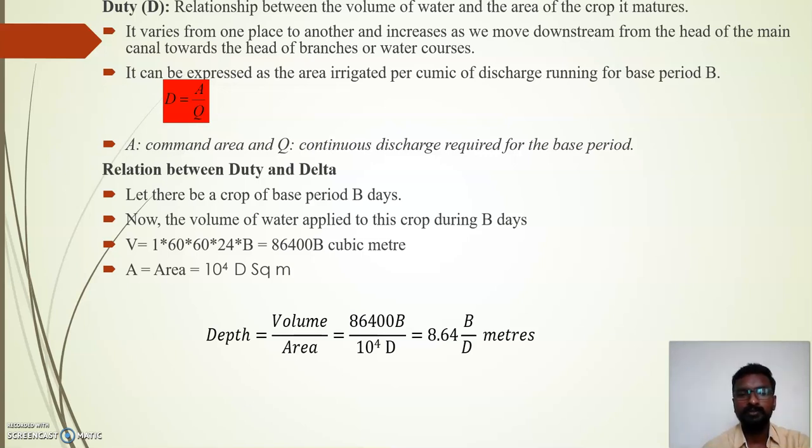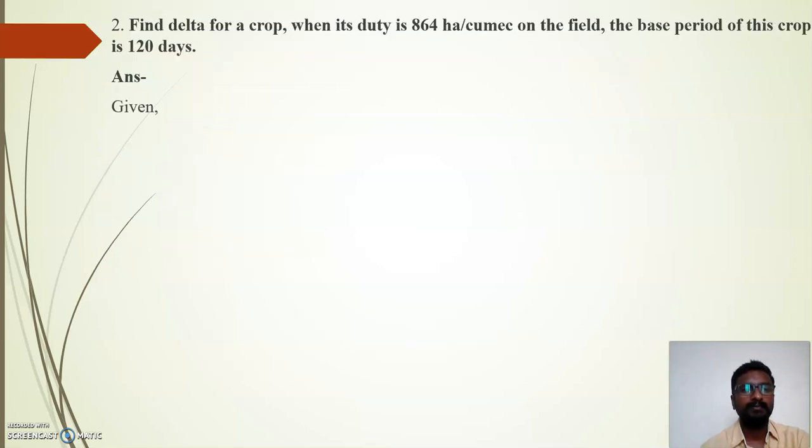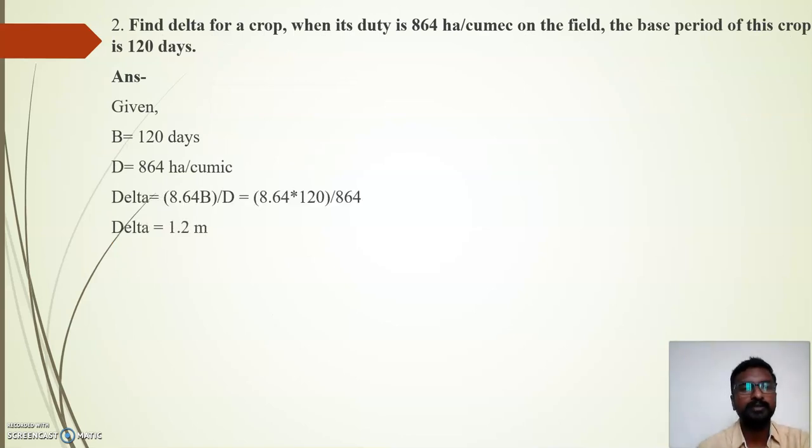So this much depth of the water is nothing but the delta, and it also shows the relation between duty and delta. So D is the duty, and depth is nothing but the delta, and there is an additional term B. B is nothing but the base period. So we'll solve one more problem based on this relation.